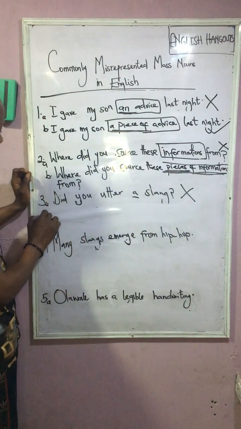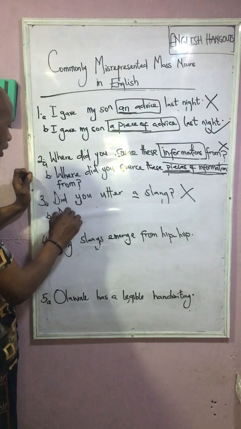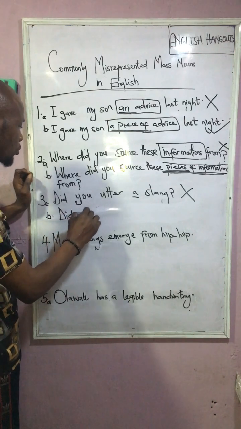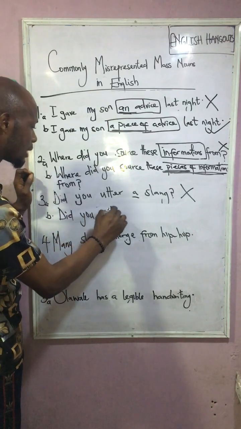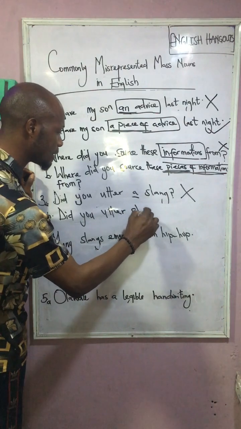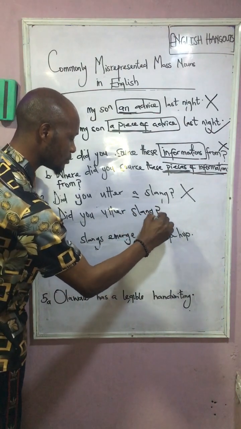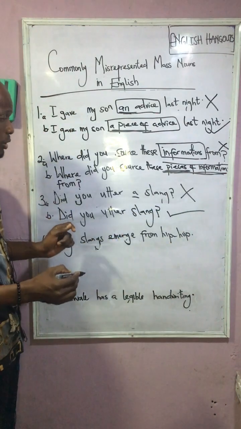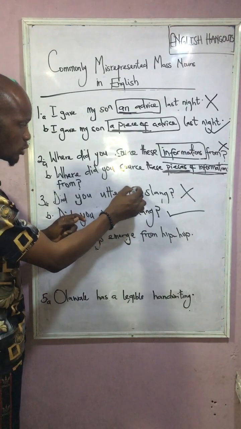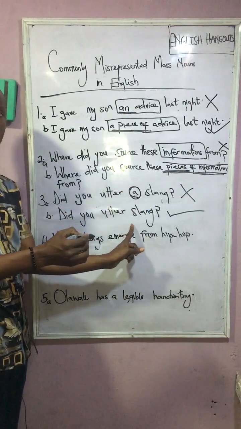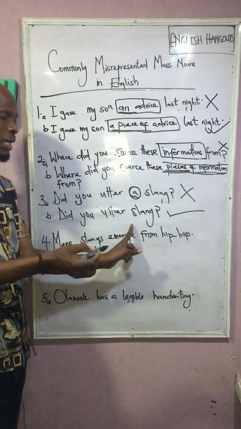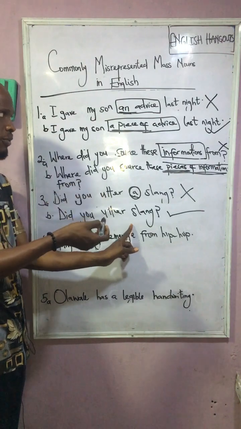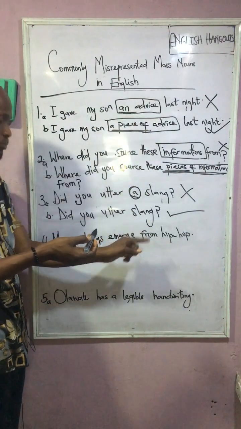Therefore, we can have this expression in another way. Did you utter slang? This becomes the grammatical one. We omit the use of what? A in the second expression. We don't use an article with a mass noun.